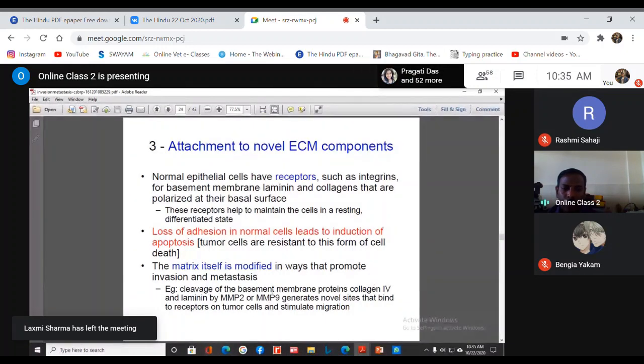Collagen 4 and laminins are broken down by matrix metalloproteinases, and when they are broken down, they act as a framework, the medium on which the cells can move. For the movement of the cell, they have to attach to certain structures. So when they attach to these collagens and laminins, they help in the migration of the cells.